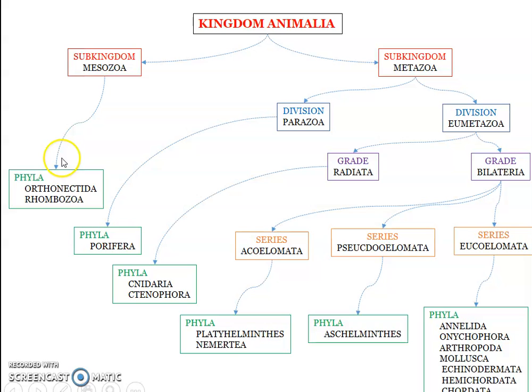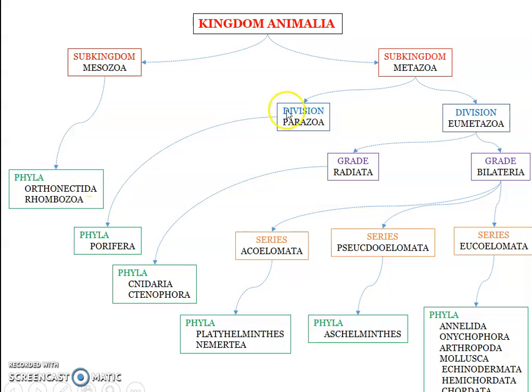Subkingdom Mesozoa includes two phyla, Orthonectida and Rhombozoa. I have included only those phyla which you are supposed to learn. There are plenty more phyla, but most of them are considered minor phyla because the representatives under them are very few in number. So only those which we are supposed to learn have been included here. Subkingdom Mesozoa includes Orthonectida and Rhombozoa.